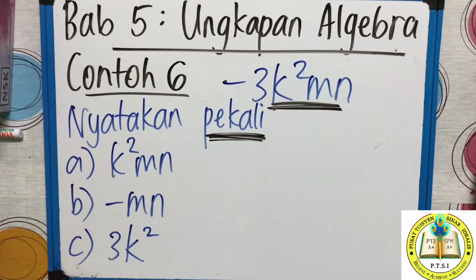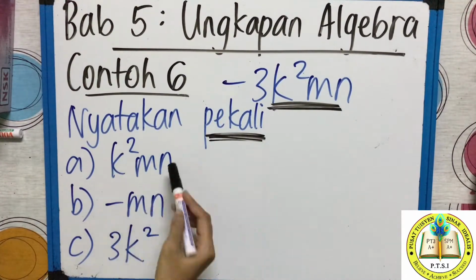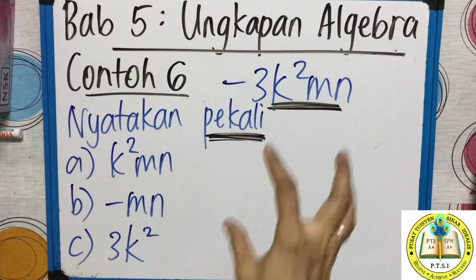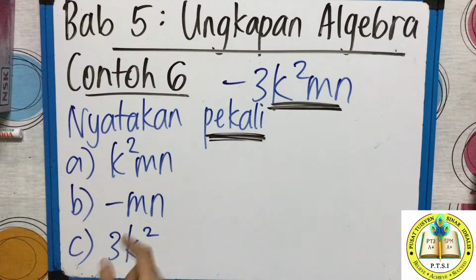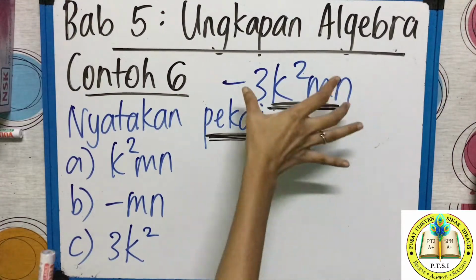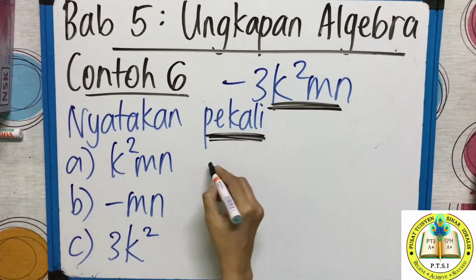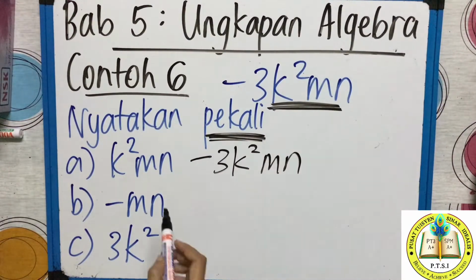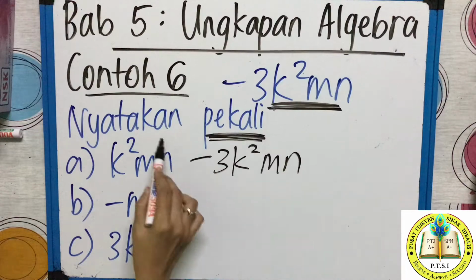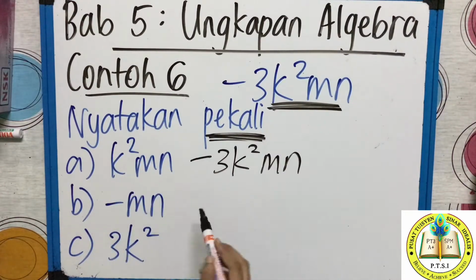Now soalan A, they ask you K squared MN. So what is supposed to do? This is the main question. So bila mereka tanya K kuasa 2 MN, you take this question right at the side here, negatif 3K kuasa 2 MN. Okay, soalan tanya perkali for this K squared MN. So what you do?